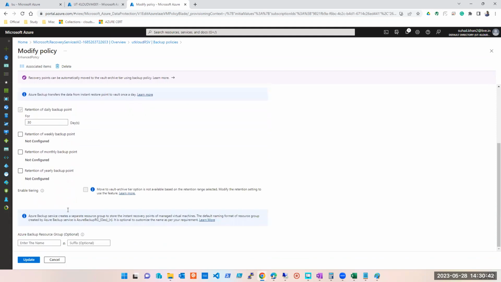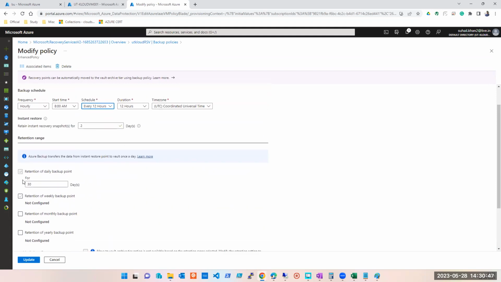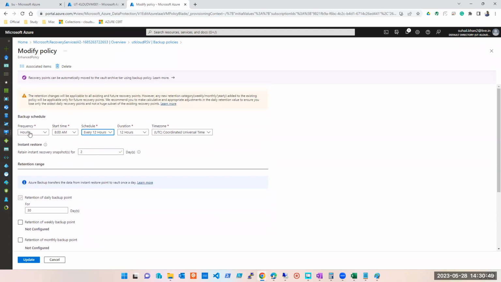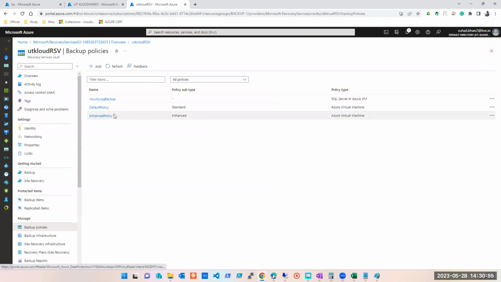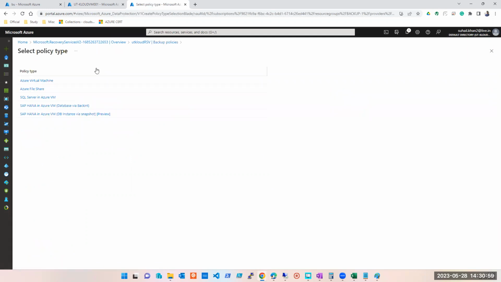Rest everything is same, so we are not discussing this. Okay, rest everything is same. ये ऐसे ही होगा, ये सब भी ऐसे ही होगा, बस ये जो आप दिन में एक बैकअप ले रहे थे ना, now you will have 2 backups. Okay, but we are not going with enhanced policy. So either you can go with default policy, or you can go with enhanced policy, or you can add your own policy.